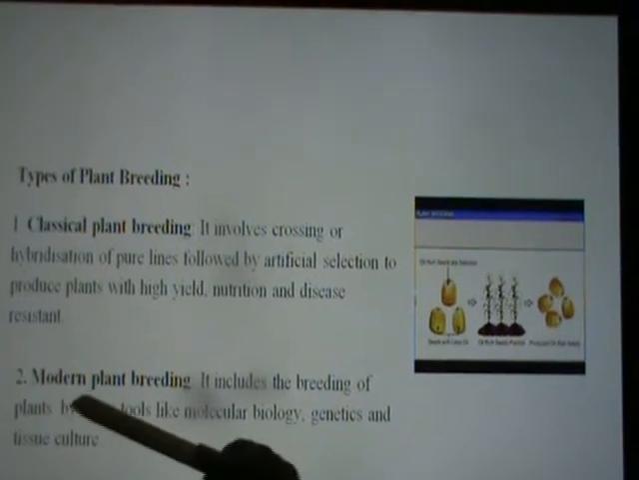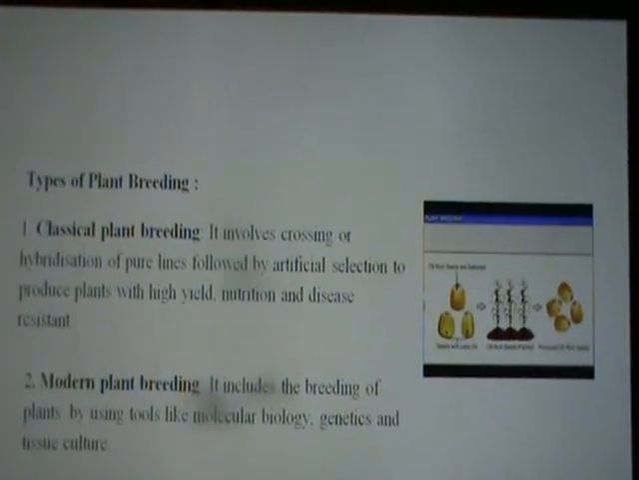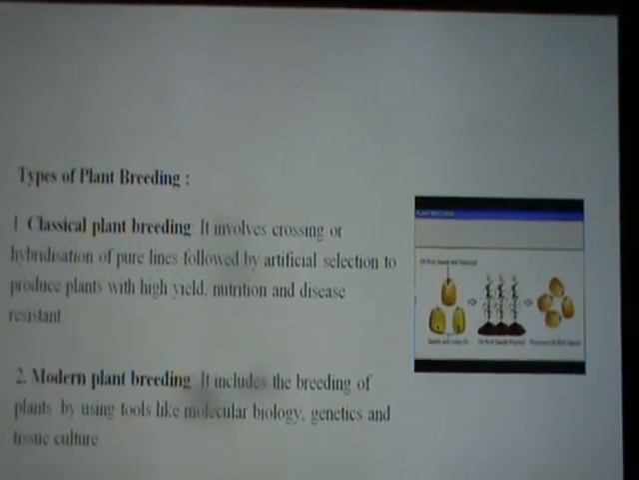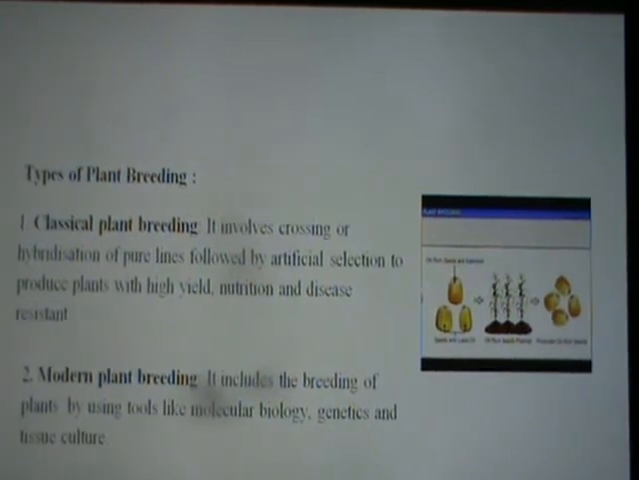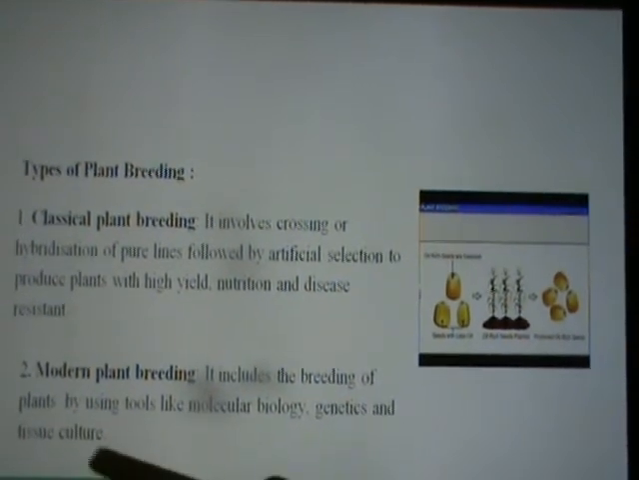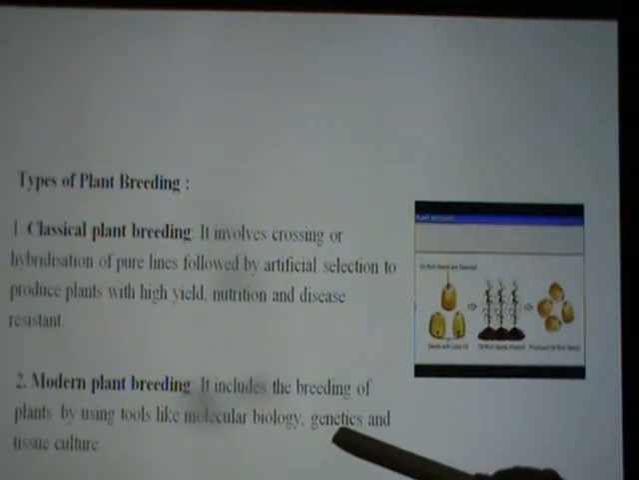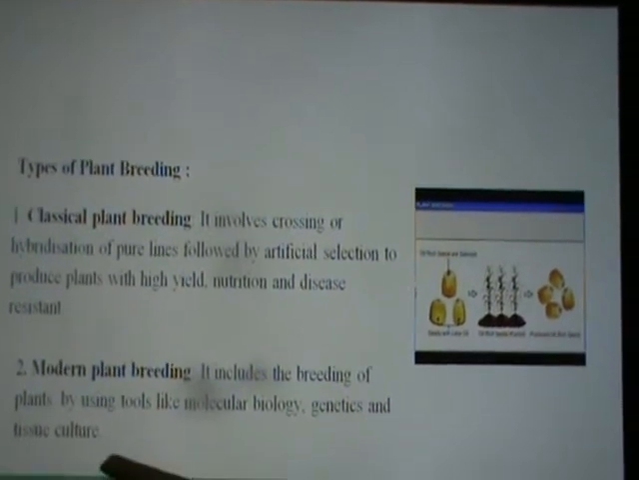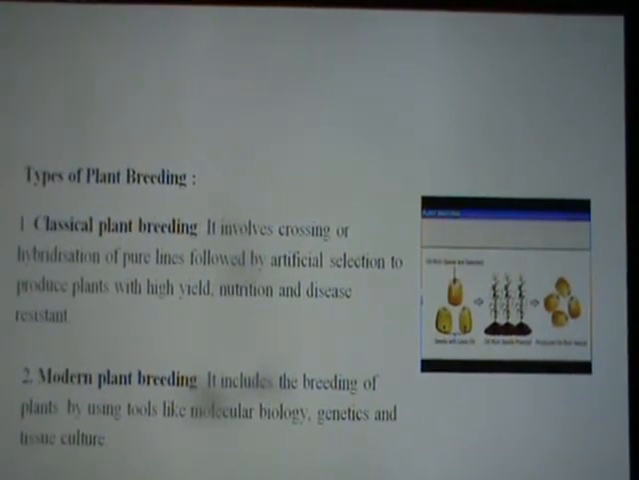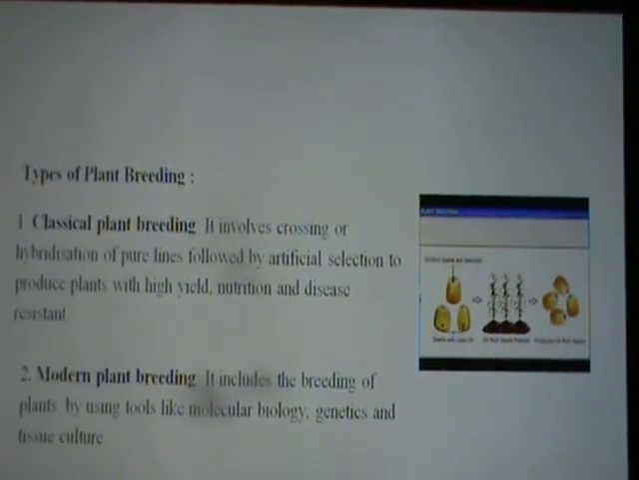Now, what is modern plant breeding? Modern plant breeding is a little different from classical plant breeding, where it is the breeding of plants by using tools like molecular biology, genetics and tissue culture. So different modern technologies are used for developing high yield.